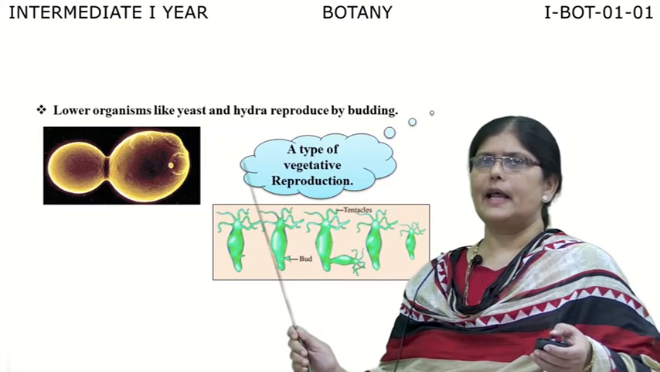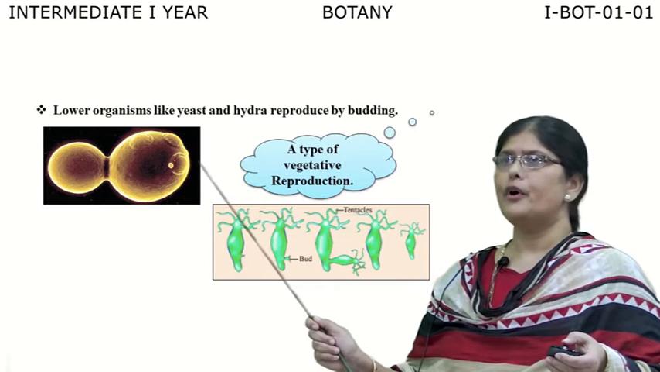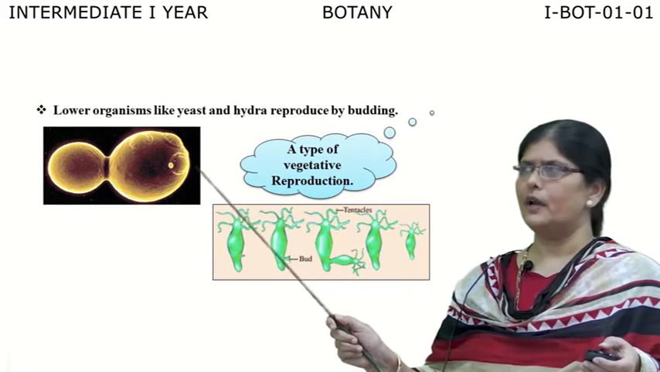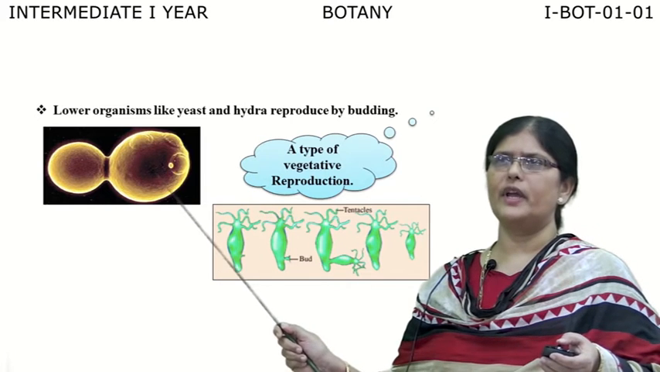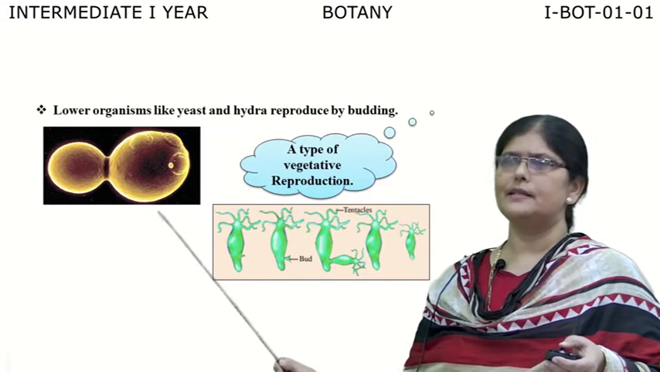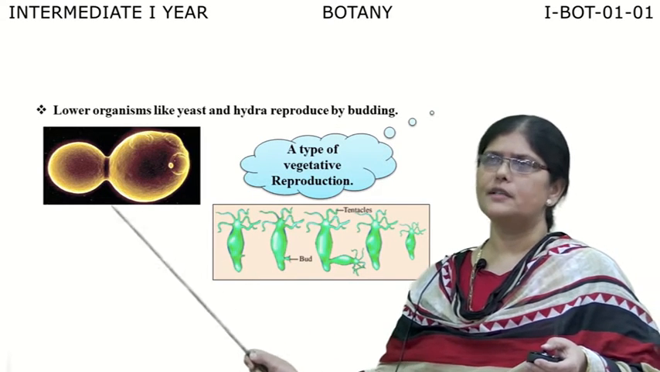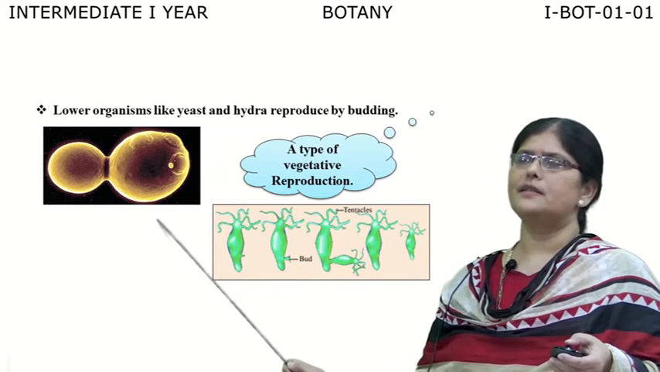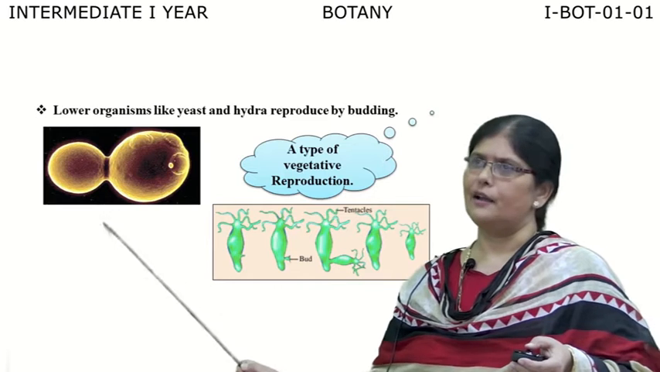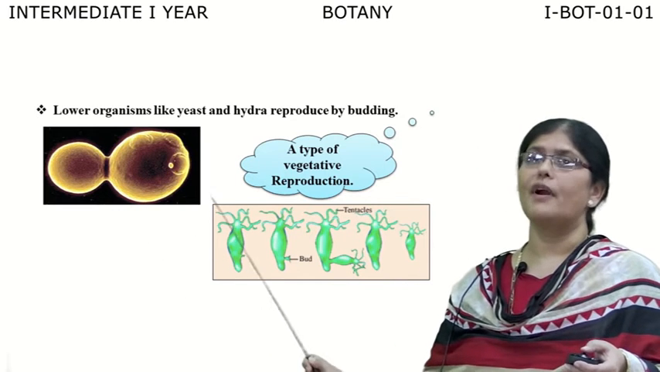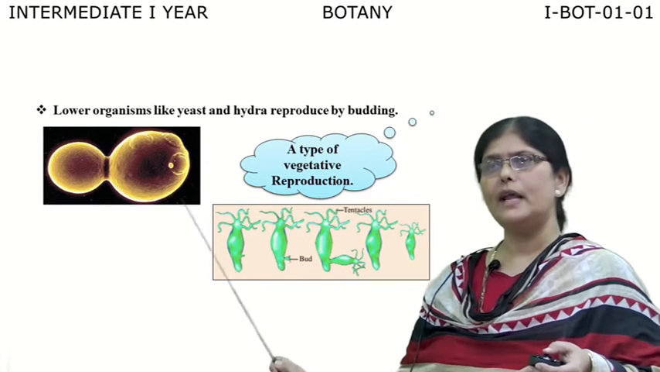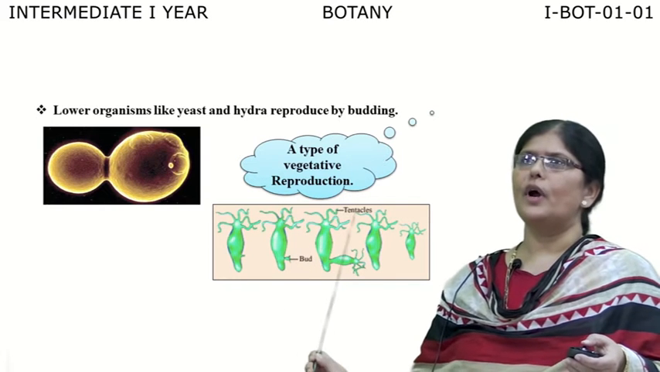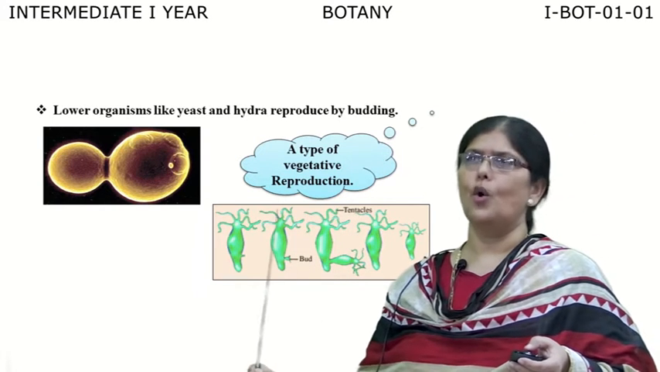Lower organisms like yeast and hydra reproduce by a type of asexual reproduction which is called budding. You can very clearly see how the yeast is showing the budding. A parent cell is there, and upon that a small daughter cell is produced. And once this daughter cell grows, it will detach from the parent cell and lead an independent life. This process of reproduction is called budding. You find budding not only in yeast but also in hydra. So budding is also a type of reproduction seen in lower organisms.